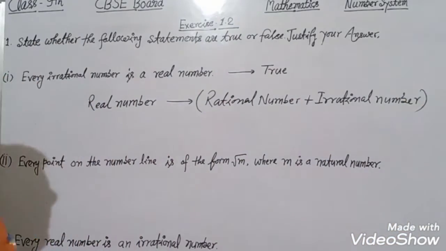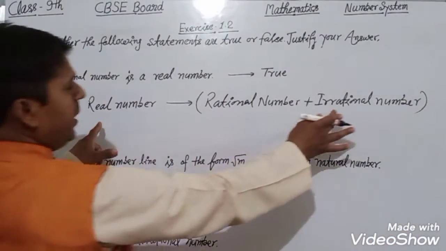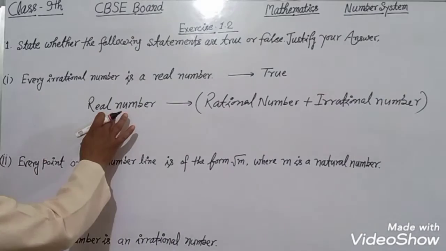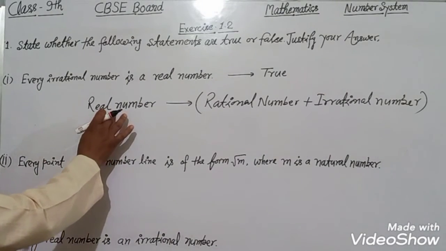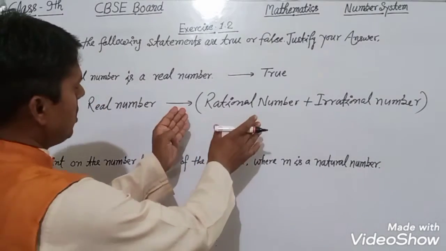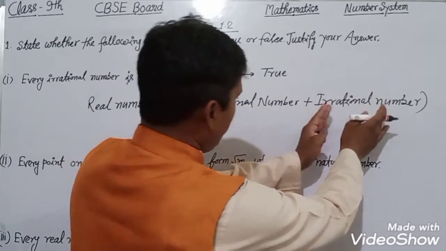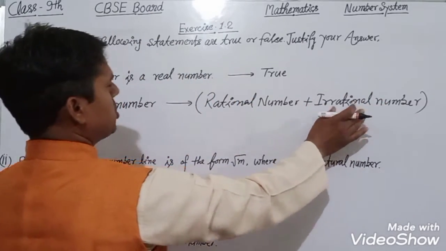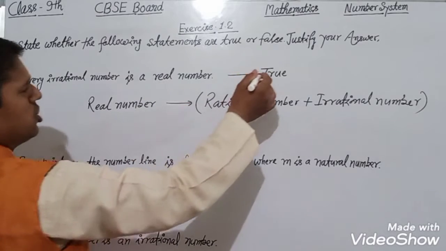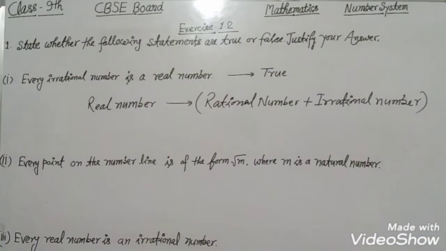You can see it clearly that every irrational number will be a real number, because a real number is a combination of rational number and irrational number. So every irrational number will be a real number. This is true.